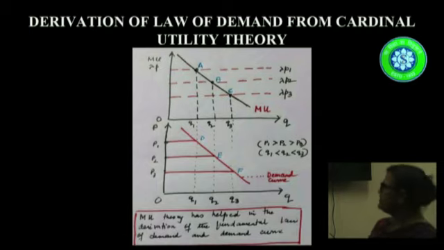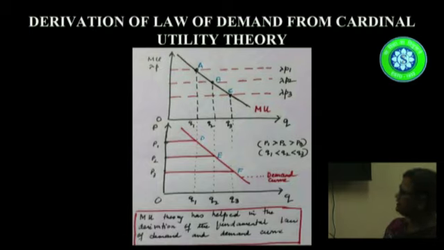So the demand curve, as we can see, is a downward sloping curve. It indicates that, as we see here, P1 is the greatest price, followed by P2 and then P3. On the other hand, Q1 is the least quantity, and it is less than Q2, and Q2 is again less than Q3. So when the price is highest at P1, the quantity consumed by the consumer is least at Q1.